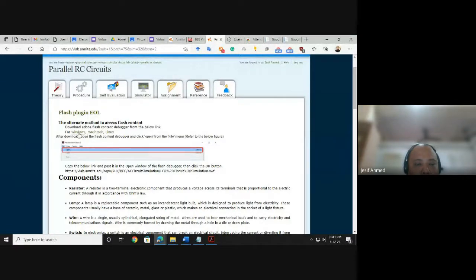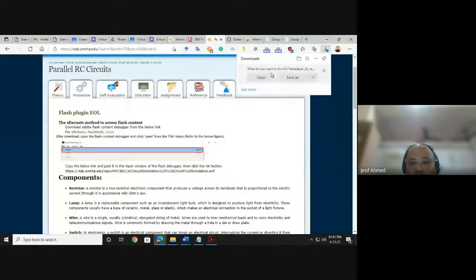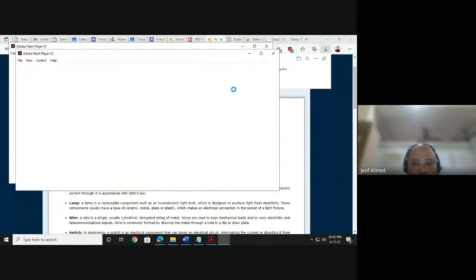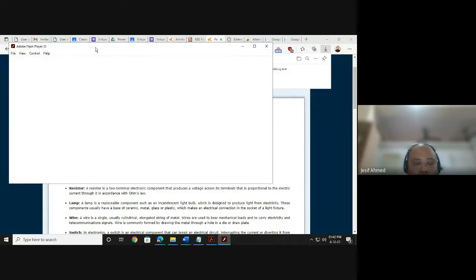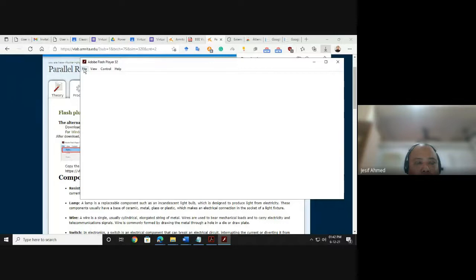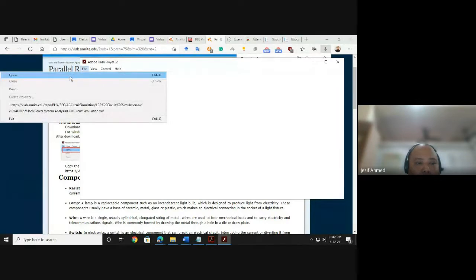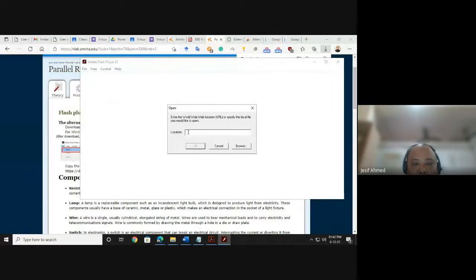So let me download the Flash Player. This is the Flash Player. In the Flash Player, under File, then Open, then here you need to put the simulation link.